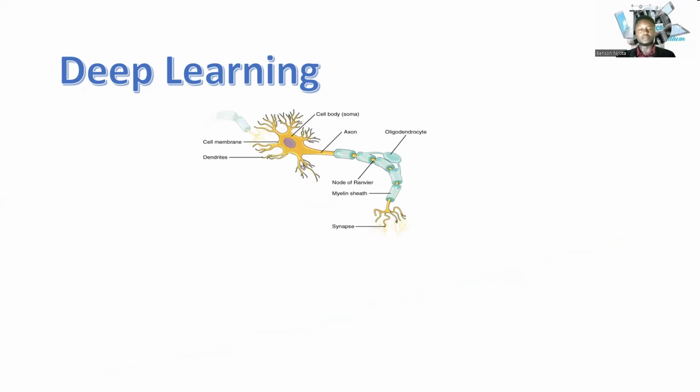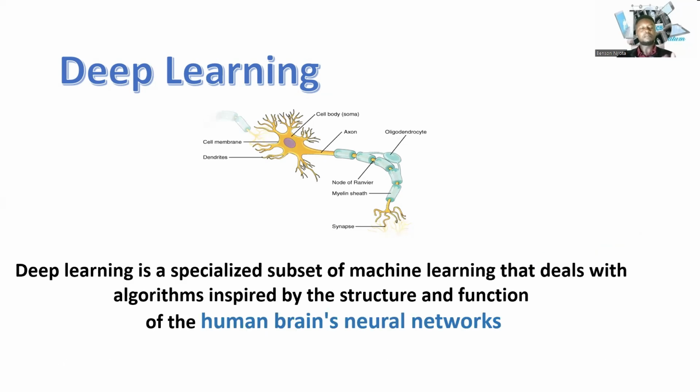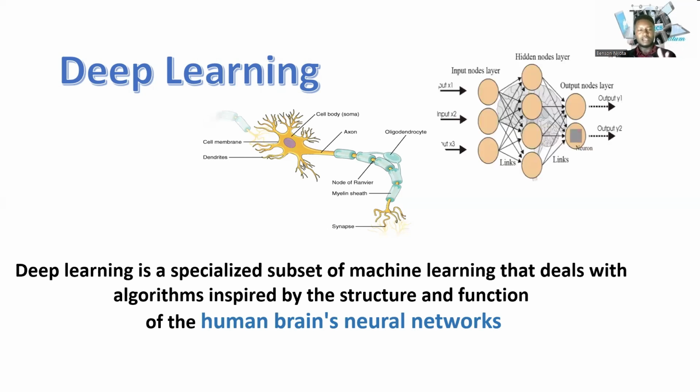For deep learning, we see that it involves the aspect of neurons. In biological terms, we have neurons that are illustrated in this particular image, where they mimic how the human brain works when transferring stimulations from different nerves to the nucleus. That's when we get to understand that deep learning is a specialized subset of machine learning, which deals with algorithms inspired by the structure and function of human brain neural networks. That's how we get to see deep learning.